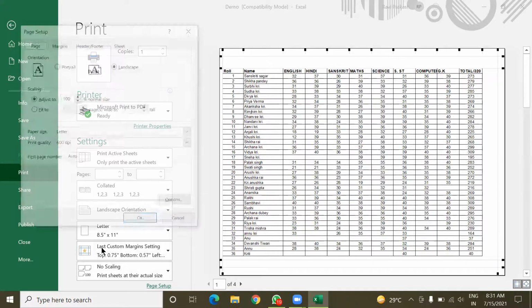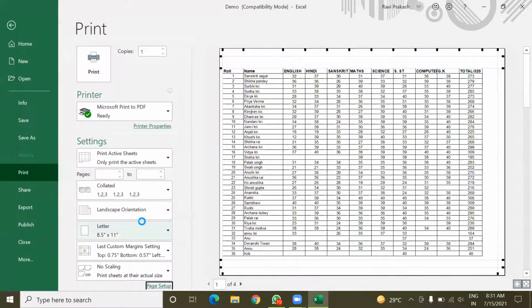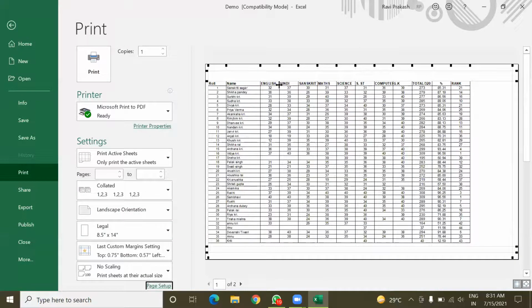Again, if you want to change the size of your paper, here you can see paper size. By default it is letter size paper. You can make it legal or any size of paper as per your need. For example, I am going to make it legal. Now you can see the size of legal paper is a little bit larger than this letter size. So now you can see all columns are showing here.